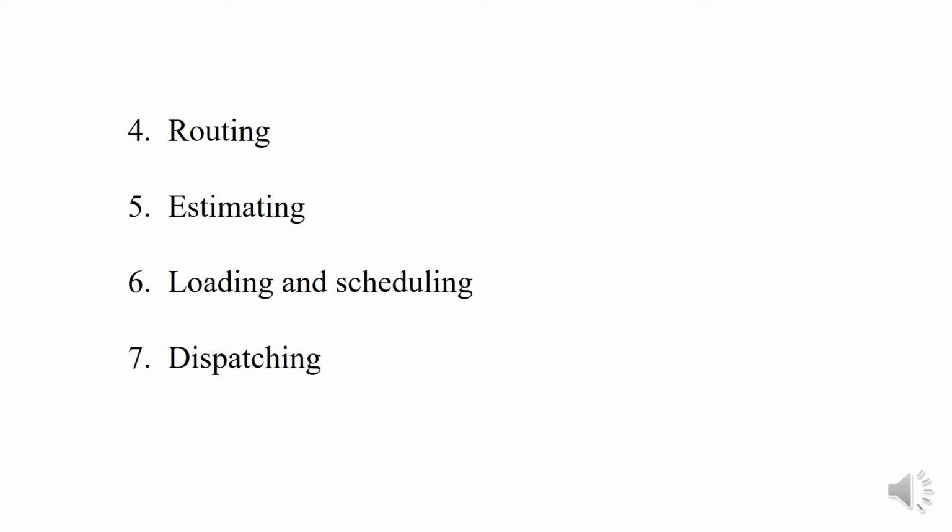Next is the loading and scheduling. Machines have to be loaded according to their capability of performing the given task and according to their capacity. The machine loading is carried out in conjunction with the routing to ensure the smooth workflow, and with the estimating to ensure that the prescribed method, feeds and speeds are best utilized.